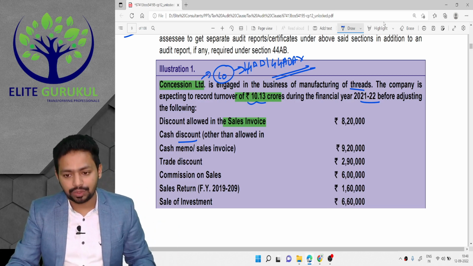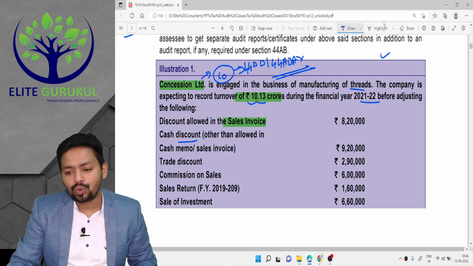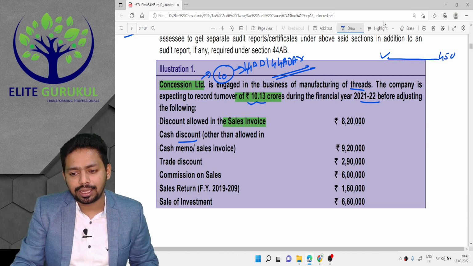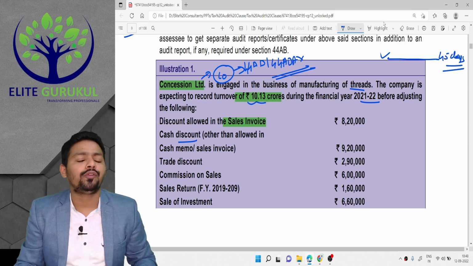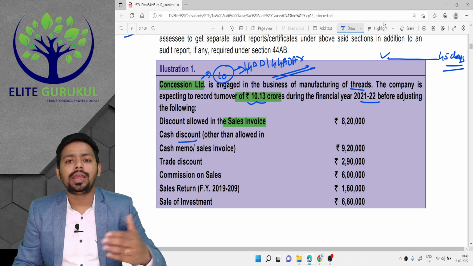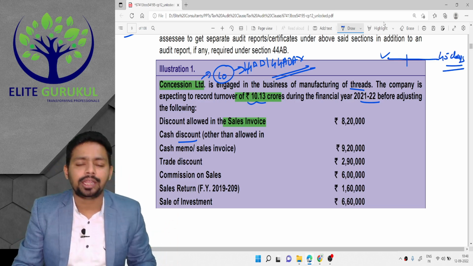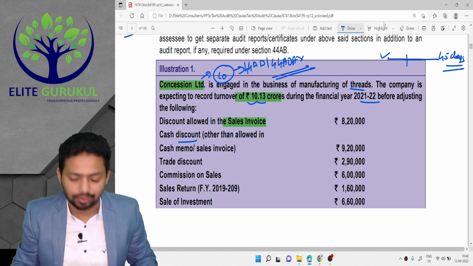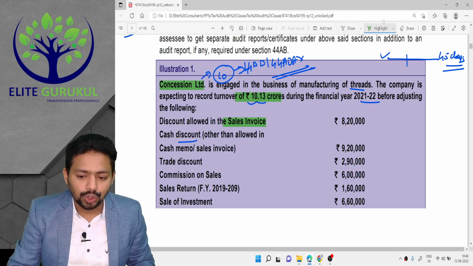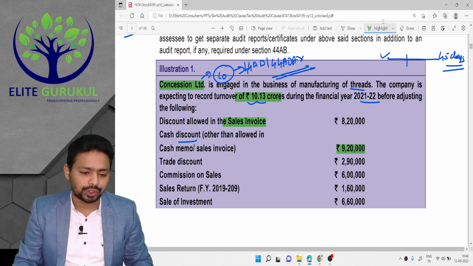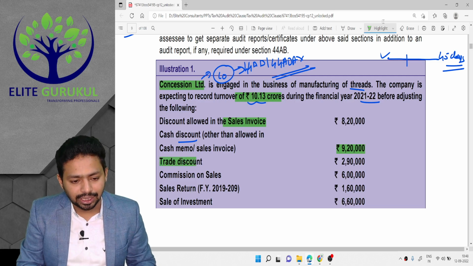Cash discount is once the sale is done and you have given the 45 days credit period. Okay, there is a credit period of 45 days and you are encouraging associates: if you pay within 10 days, then I will give you 1% additional discount. That is cash discount. Should you subtract cash discount? That is another question. Then there is another trade discount.